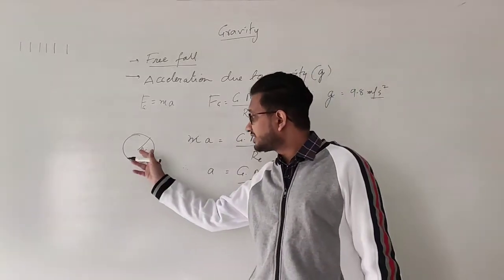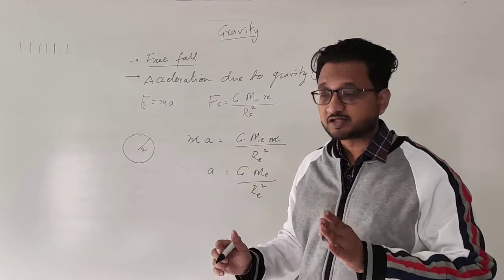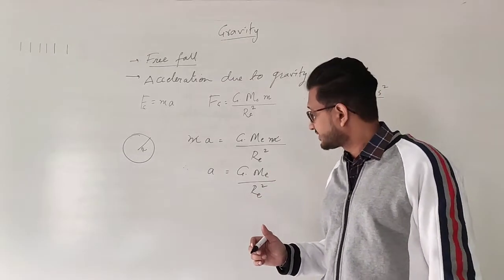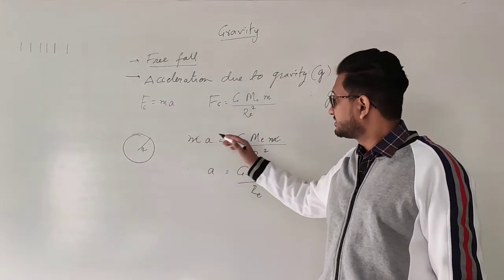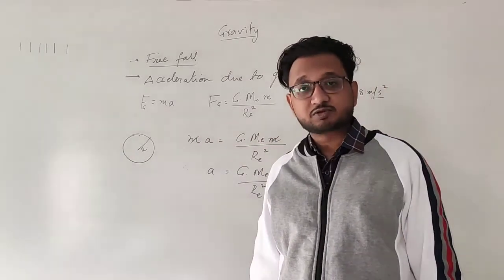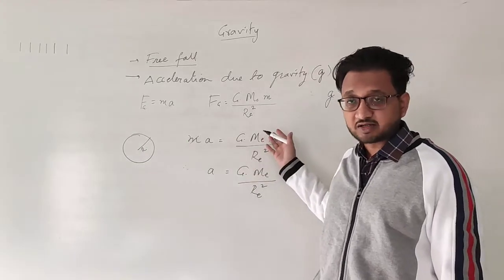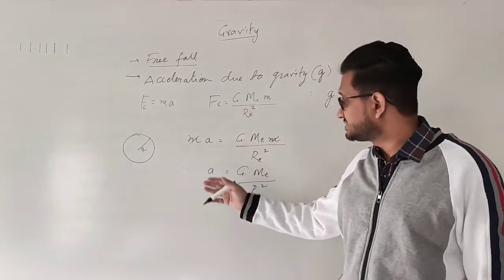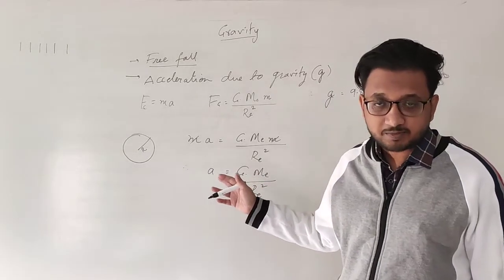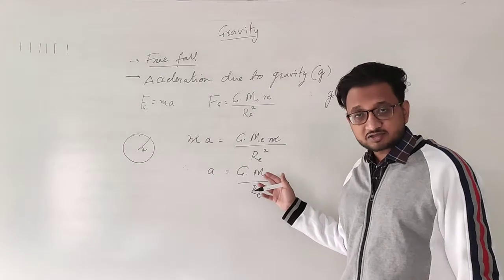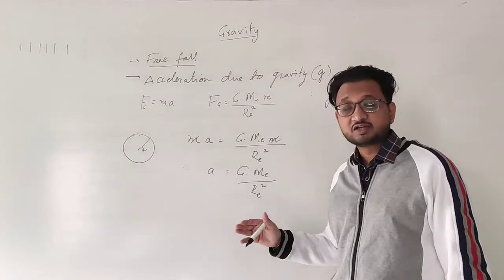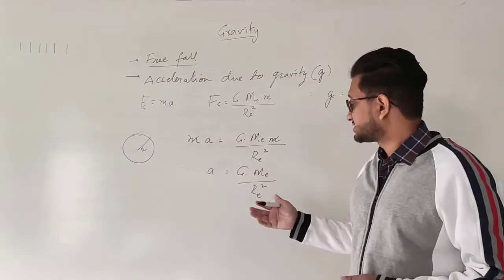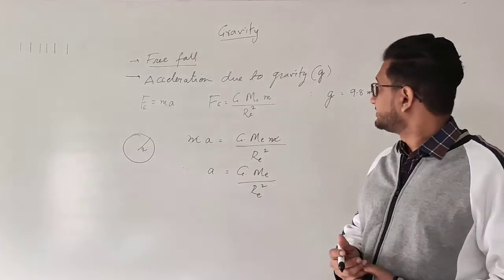So we are approximately taking the distance as the radius of Earth, and so we write radius of Earth squared. Understood? Now we cancel the mass from both sides, since it is the mass of the same object. So what do we get? The acceleration of the moving object is equal to the gravitational constant G times the mass of Earth, upon the radius of Earth squared, because in the formula of gravitational force we have distance squared, so we square the radius of the Earth as well.